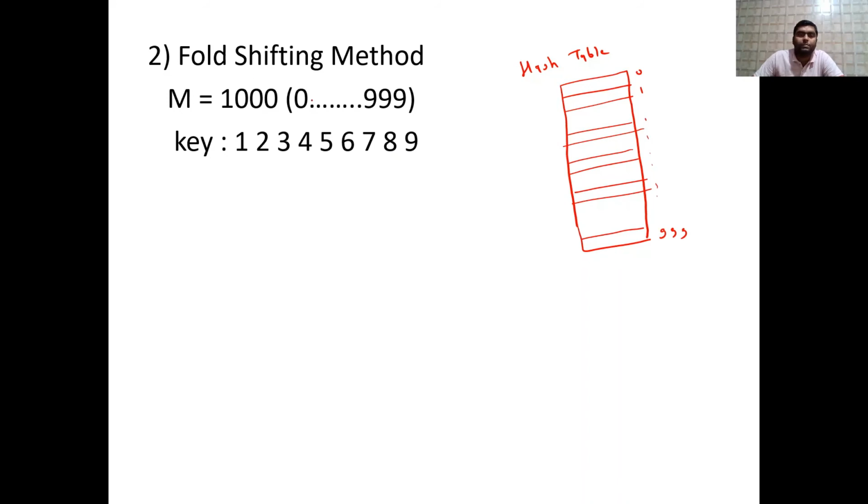So fold shifting means these three and these three. So you are supposed to add. So 1 2 3 and 4 5 6 and 7 8 9. तो अगर हम इसको ऐड करेंगे, so what will happen? 9 6 15 and 3 18 and 8 5 13 2 14 13 2 15 1 16 6 carry 1.